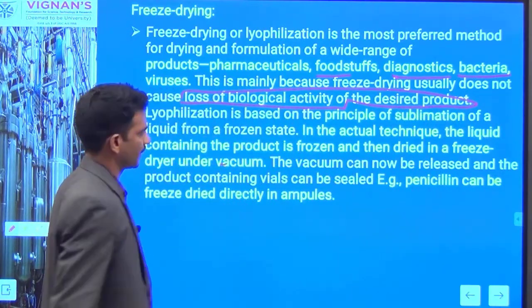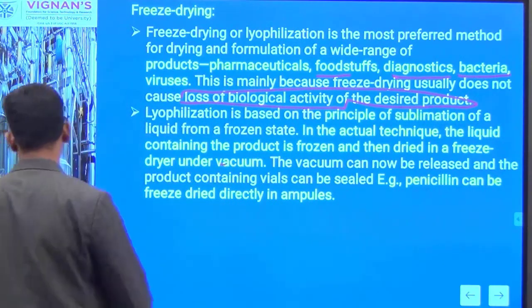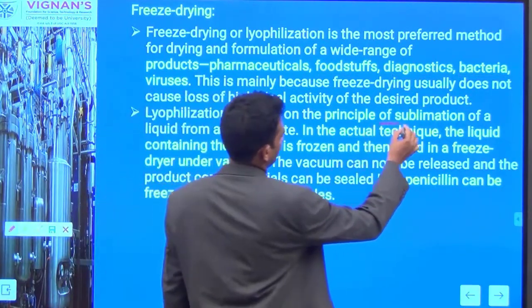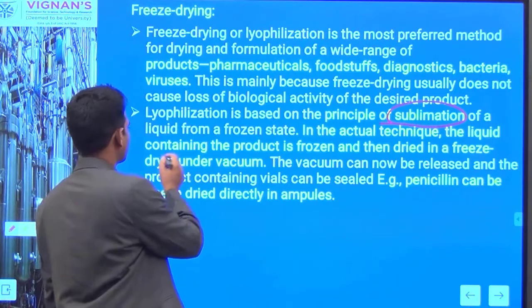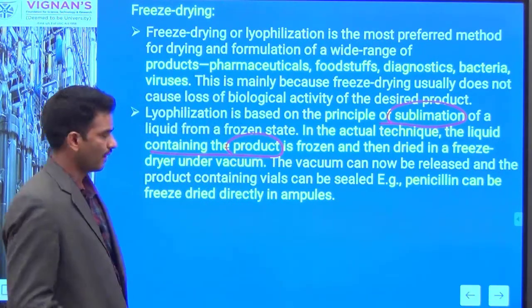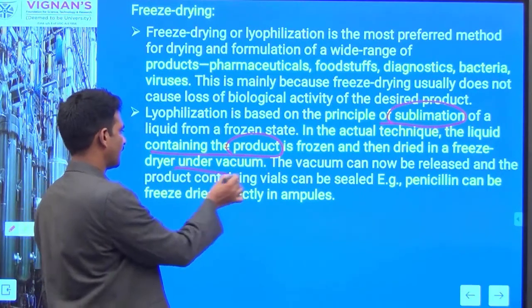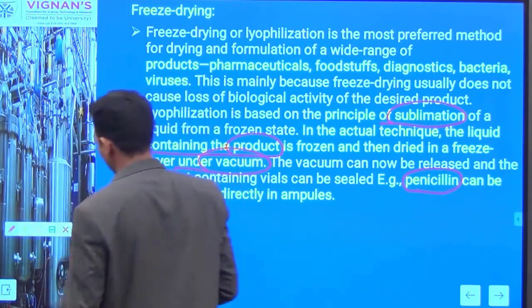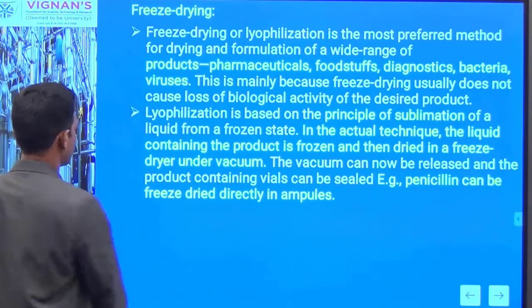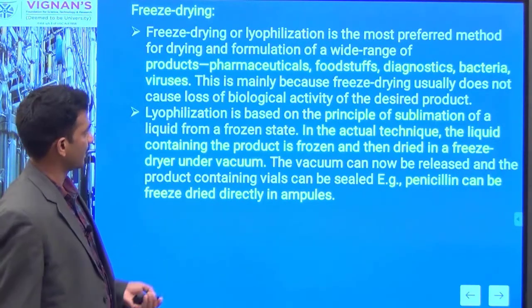That's why it is a well preferred method. The principle of the freeze drying process is based on sublimation. Here the liquid containing your product of interest must first be frozen, and later it is subjected to drying under vacuum conditions. For example, the antibiotic penicillin can be made into powder form by using freeze drying.